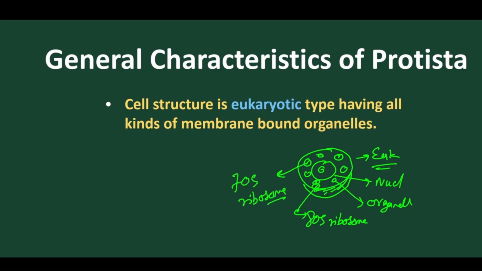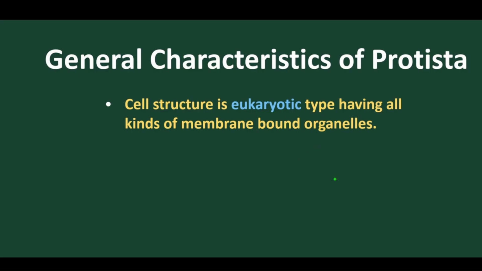All these characters identify them as eukaryotic, but they are unicellular, single cell organisms because they don't have tissue organization. The body is completely made up of a single cell. As it is made of a single cell, mostly the acellular or protoplasmic mode of body organization is present. Got it? So they are eukaryotic in nature. Now let's move to the next part.